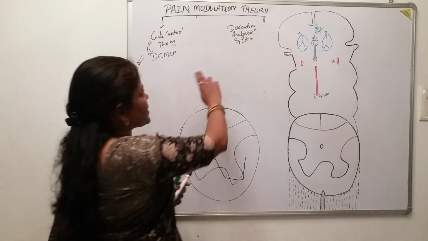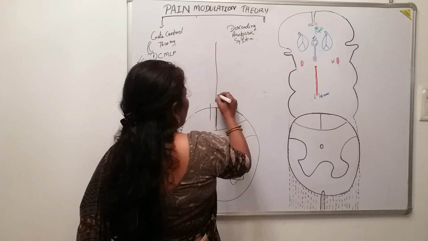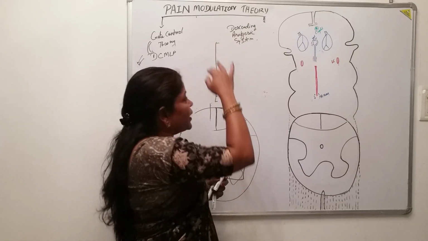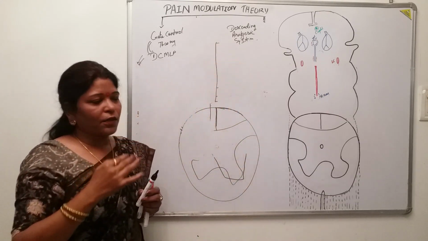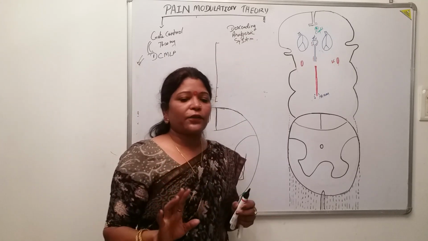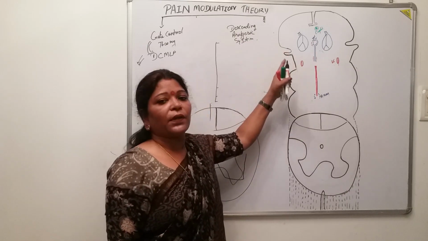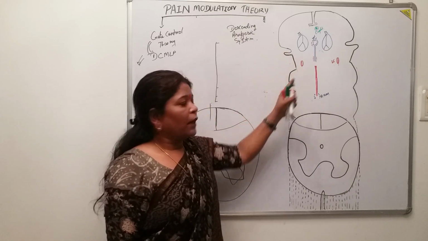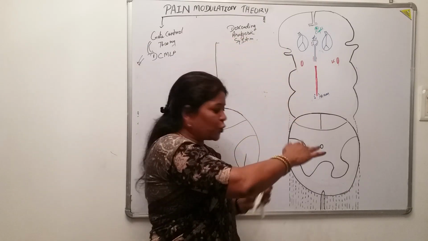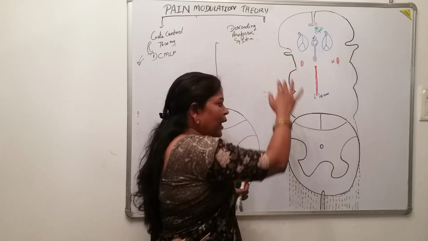Now come to the descending analgesic system. Okay. So what do we mean by this descending analgesic system? As the name suggests, there are certain grey matter structures present in the brainstem as well as the cerebral cortical area, and the fibers which arise from them come downward towards the spinal cord and act over there.